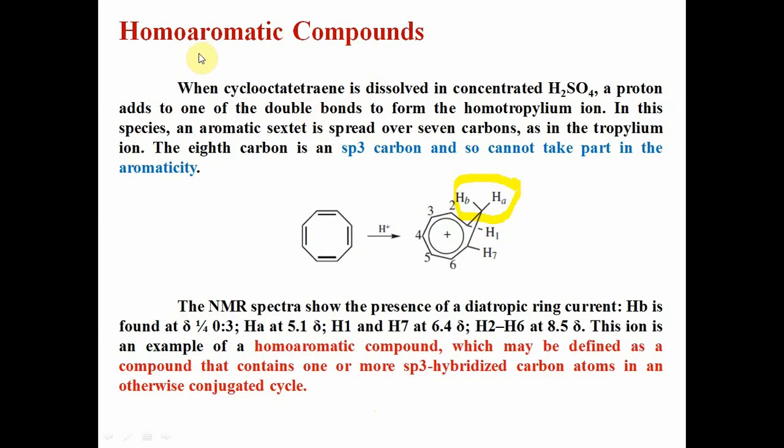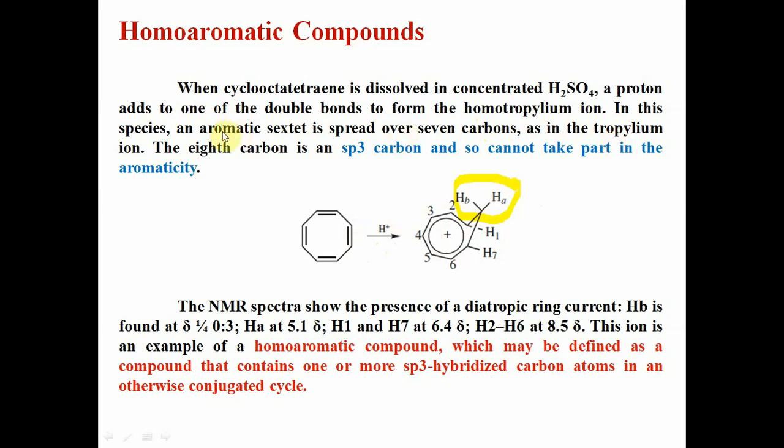Now we have learned aromatic and anti-aromatic compounds. Now homoaromatic compounds. So what are homoaromatic compounds? When cyclooctatetraene is dissolved in concentrated H2SO4, a proton adds to one of the double bonds to form the homotroponium ion. This is the homotroponium ion. One H is added to one of the double bonds.